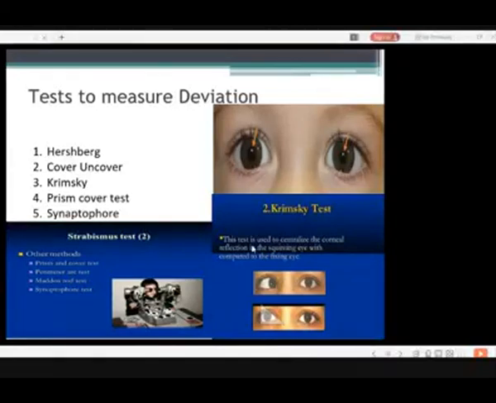And as I told you, the Krimsky test, you can see here. This is used to centralize the corneal reflection in the squinting eye compared to the fixing eye. Here you can see the eye is esotropic and this is a straight eye. While putting the prism in front of the eye, it becomes straight.